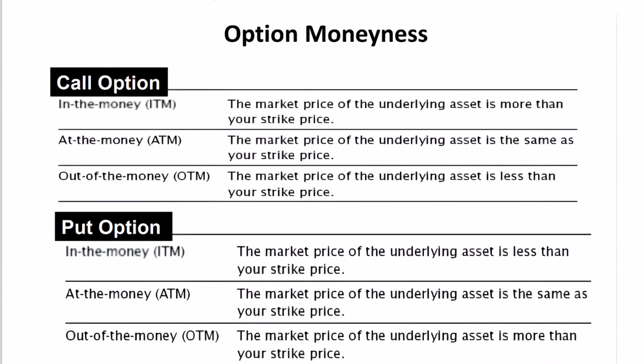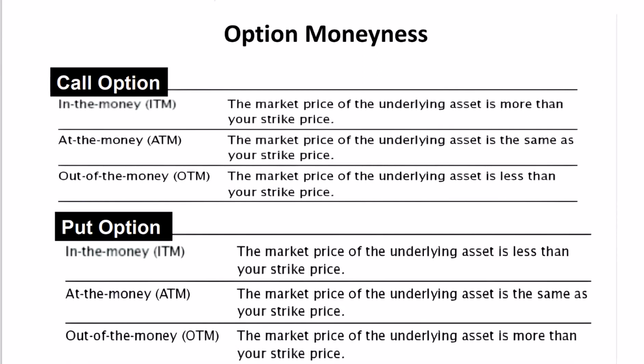Understanding option moneyness is crucial in options trading. Let's break down the concepts for both call and put options. For call options, in the money occurs when the market price of the underlying asset is more than your strike price. At the money, the market price of the underlying asset is the same as your strike price. Out of the money happens when the market price of the underlying asset is less than your strike price.